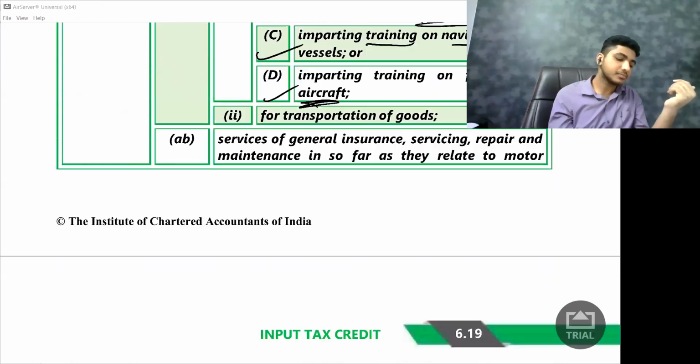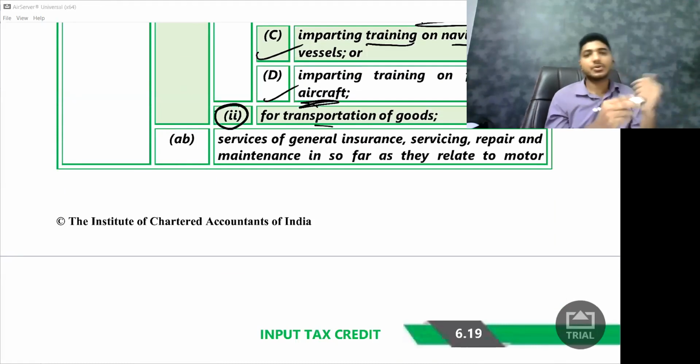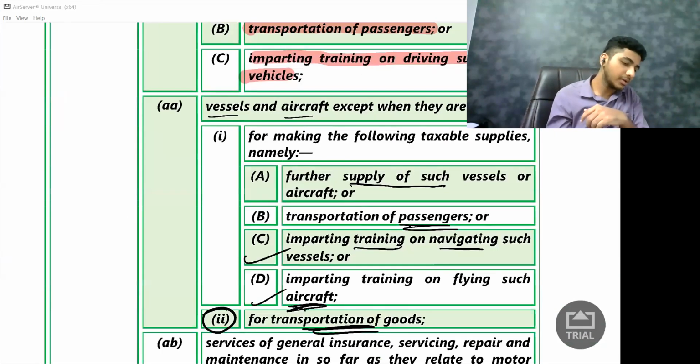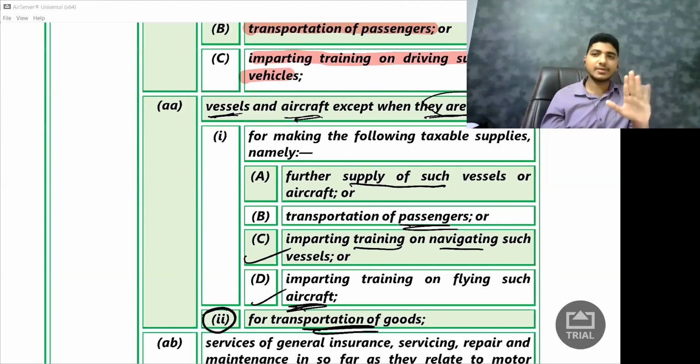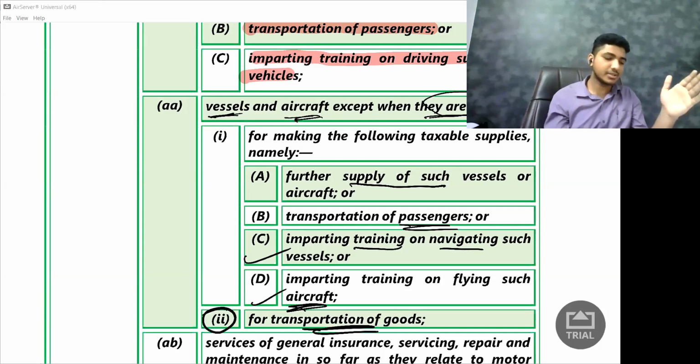Next is transportation of goods. This is important. What are they saying? Look at it: vessels and aircraft, except when they are used for transportation of goods. So understand it this way: if I am purchasing a vessel, that is a boat, or an aircraft, and I'm using that to transport goods, credit is available. The blockage applies only if it is used for transportation of people. Very simple aspect.